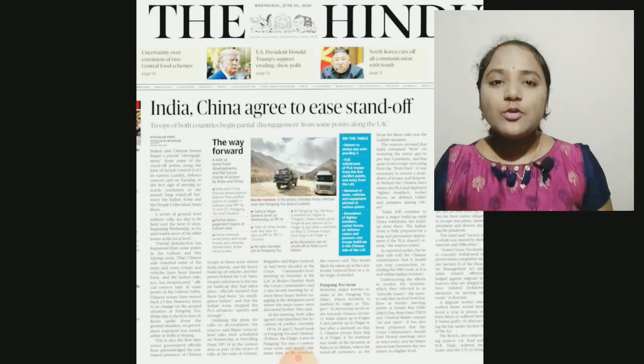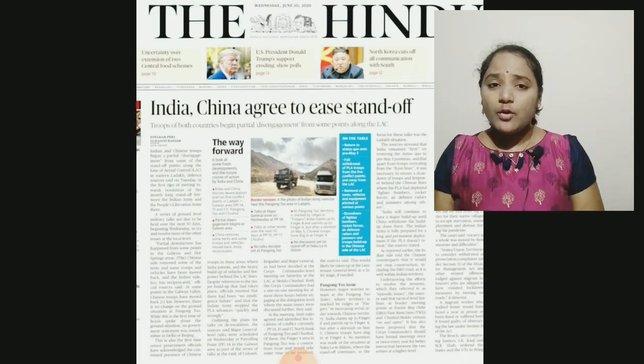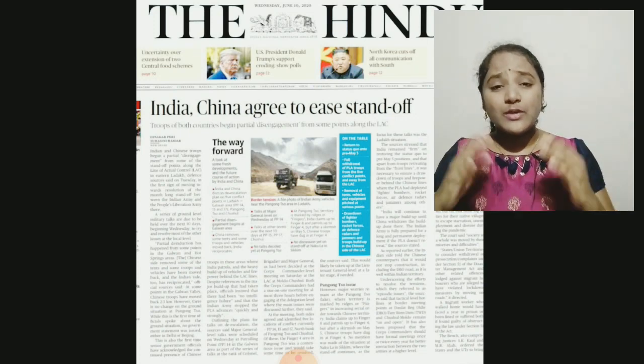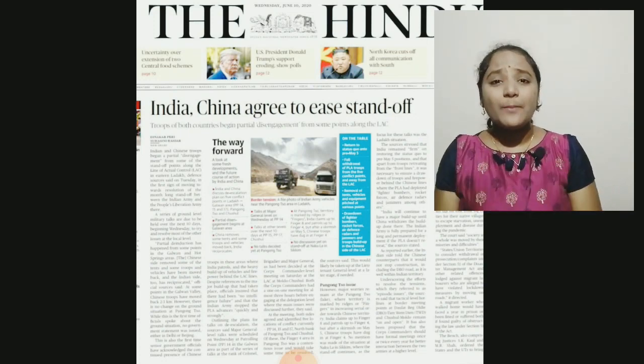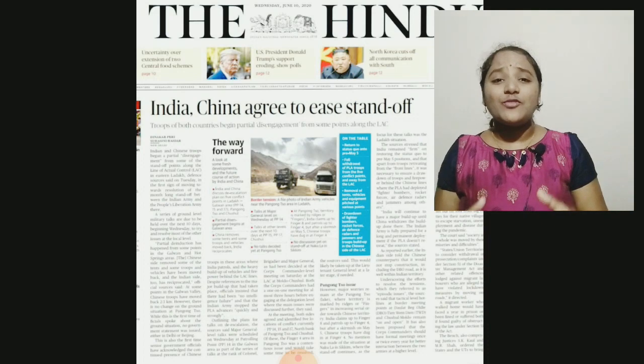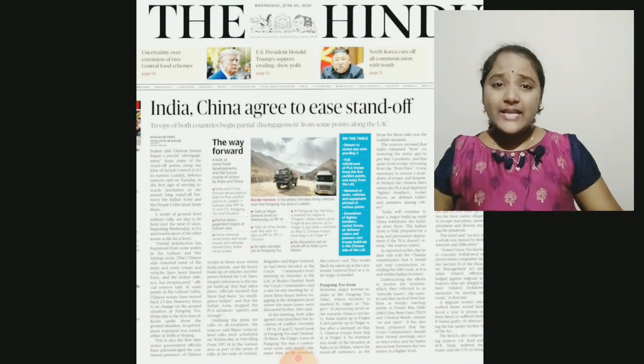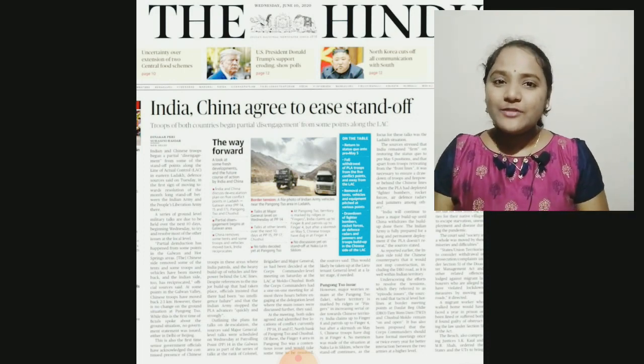Okay friends, so this is briefly about this issue. First, to understand this issue, we have to know what the Line of Actual Control is, the location of the Pangong Tso Lake, what were the major causes of this dispute, and how this dispute has led to this standoff. This is briefly about this issue.